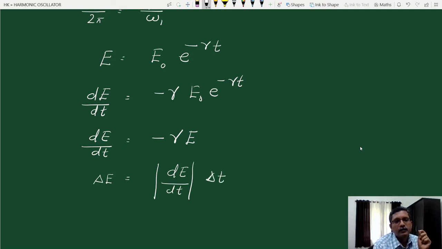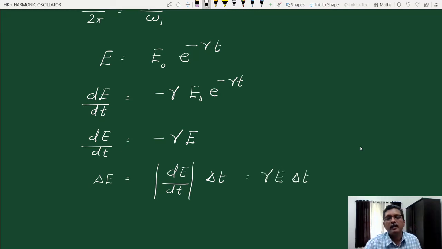In other words, the small amount of energy dissipated during a time delta t is the magnitude of the rate of change of energy into delta t, that is gamma E times delta t.